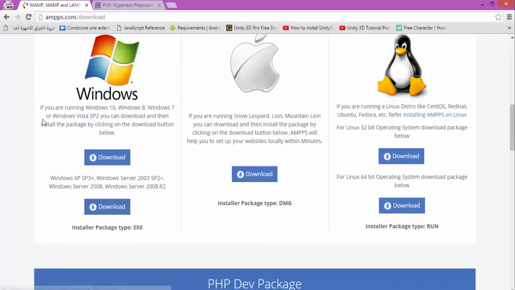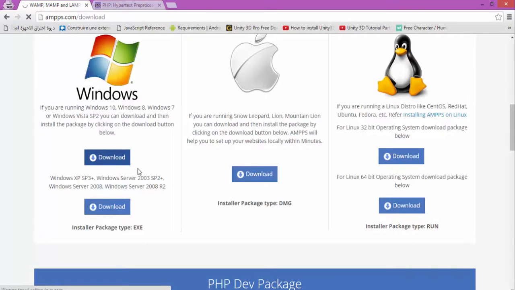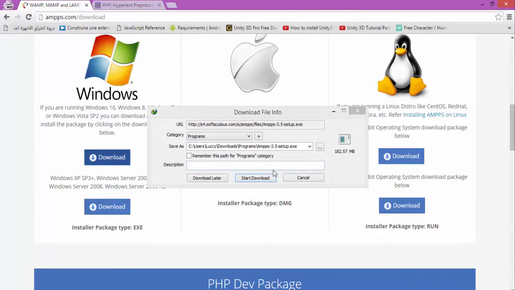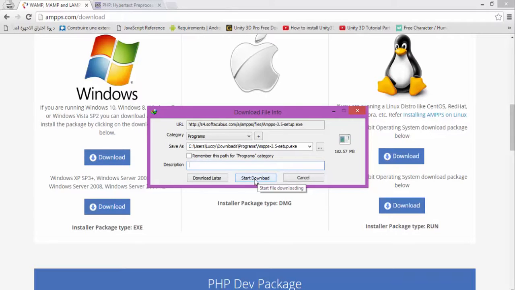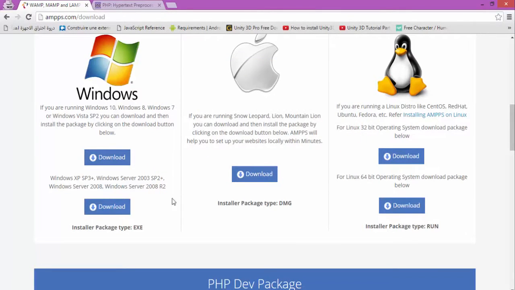If you are running Windows 10, Windows 7 or Windows Vista, you can download and install the package by clicking on the download button below Windows Server. That means we're going to download this one. Click, and then we start our download. I'm not going to download it because I already have it, so make sure, guys, to download it correctly.